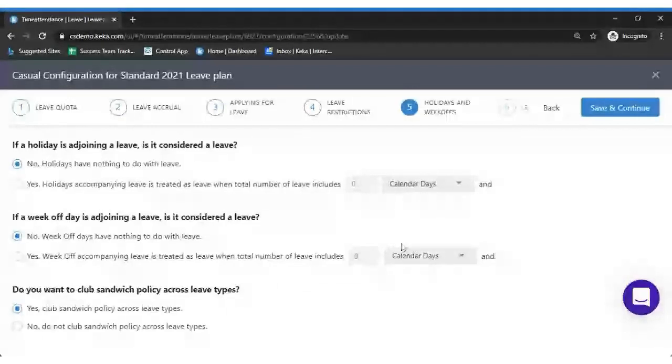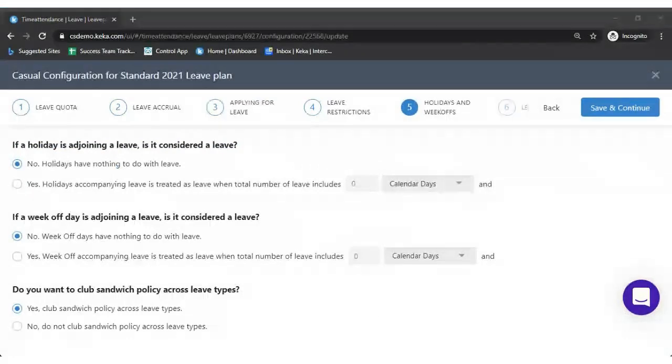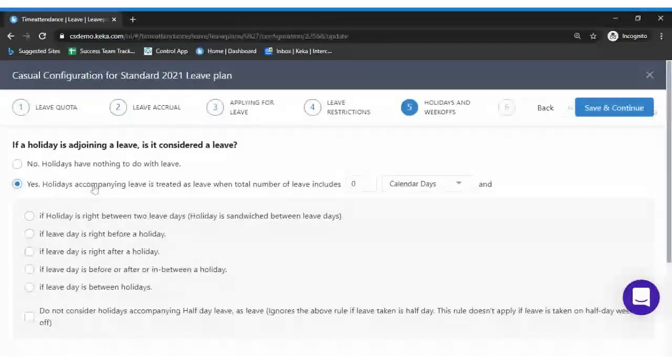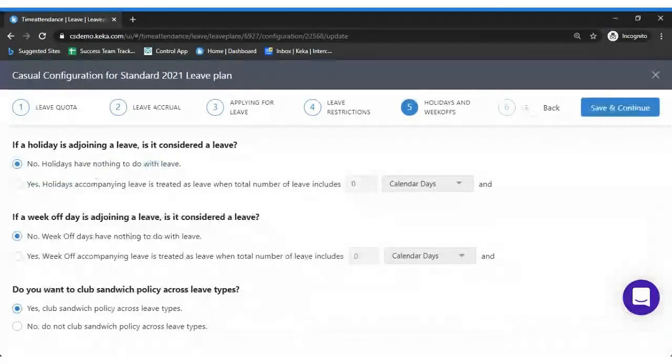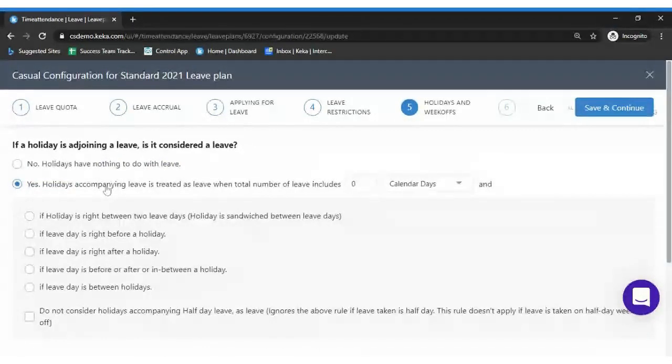Yep, right. So this is again quite a typical topic, which is the sandwich policy. Many organizations have seen that they don't have a sandwich policy in place. So in case you are having one, you can enable it as yes. First option: if a holiday is adjoining a leave, is it considered as a leave or not. So I'll select the first option, which is yes, holiday accompanying leave is treated as leave